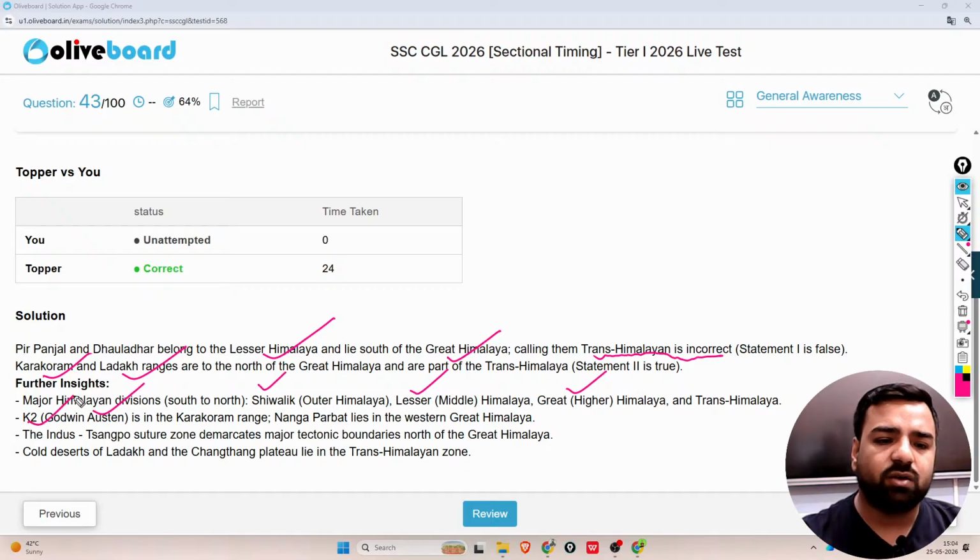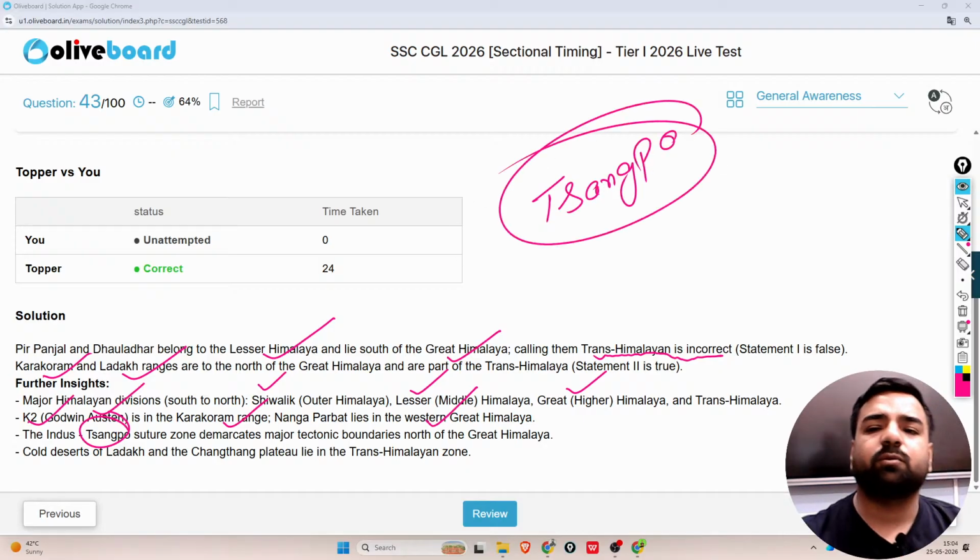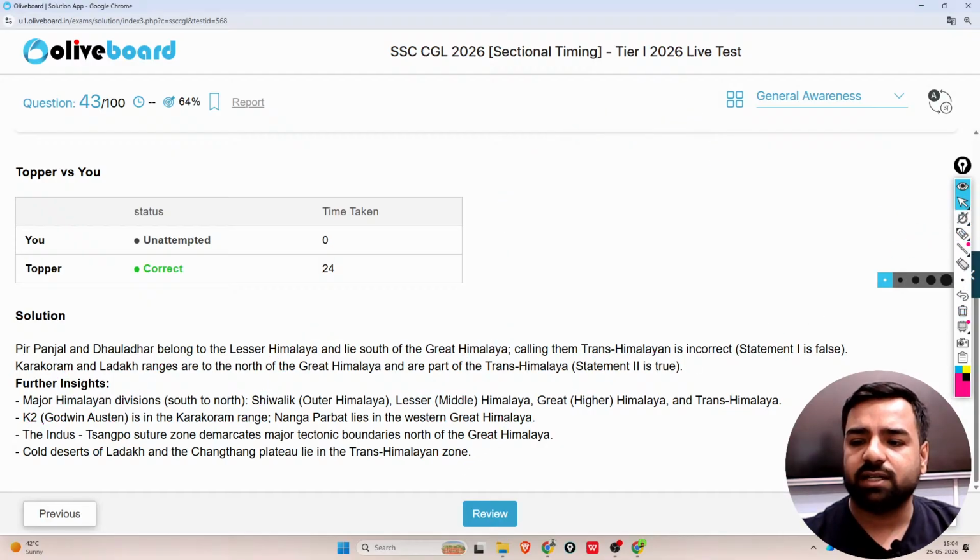So K2, that is Godwin Austen, is in the Karakoram range. Nanga Parbat lies in the western Great Himalaya. Indus, Sangpo. Acha, do you know what is Sangpo? This is actually the name for the Brahmaputra river. Sangpo is the name of the Brahmaputra river before it enters India, right? Okay, so the cold deserts of Ladakh and the Changthang Plateau lie in the Trans-Himalayan zone only. So yes, these are the few important points that are linked with this question.